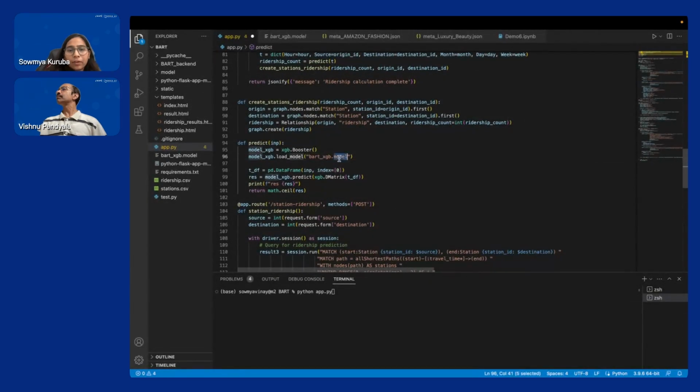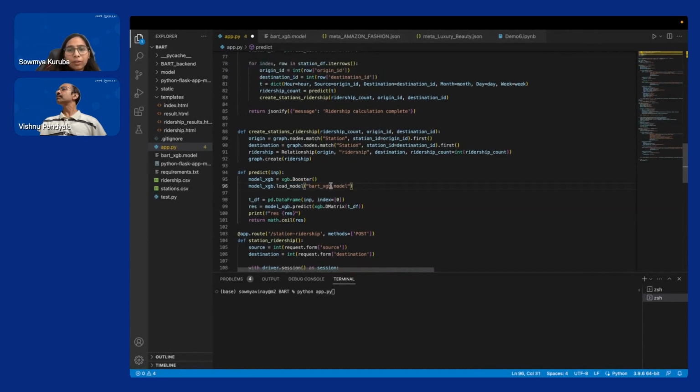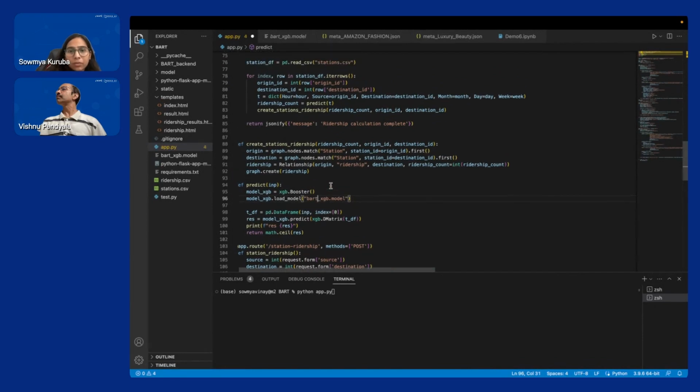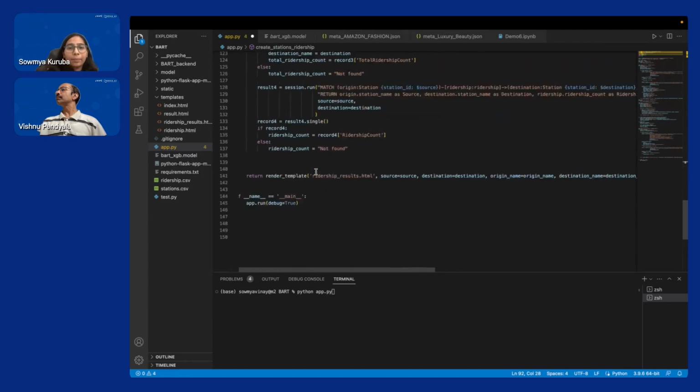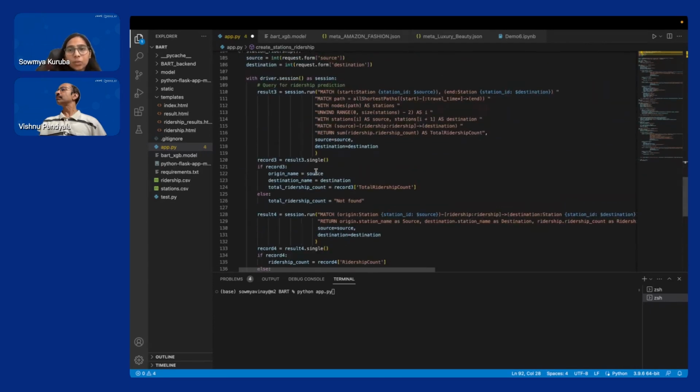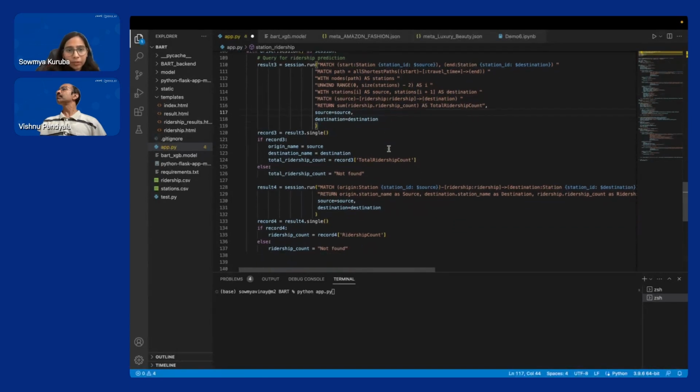As we can see here, we have integrated the model within the backend. This ridership prediction will be made between every pair of stations in real time, and these predictions will be updated as the relationship between the stations in the Neo4j server. Once this update for all the stations is done, the users can go ahead and select the source and destination station and get the total ridership predictions. As you can see, this is the Cypher query that predicts the total ridership by summating the ridership count within the path. So enough with the code, let's look at the demo.